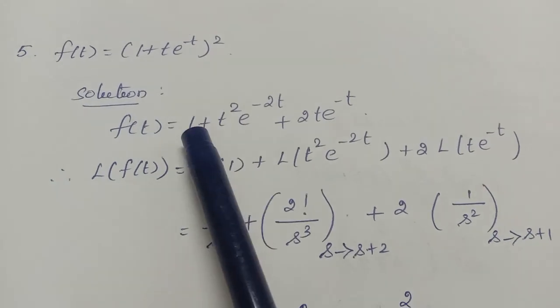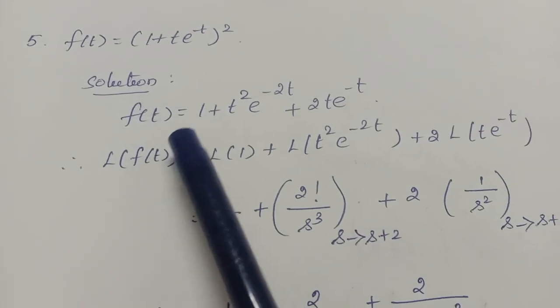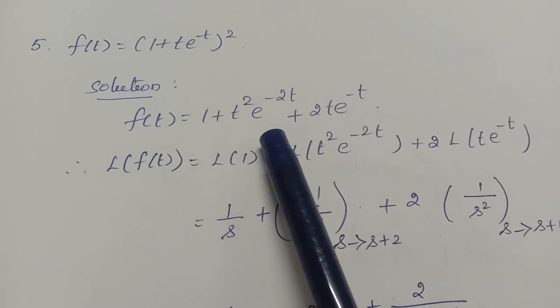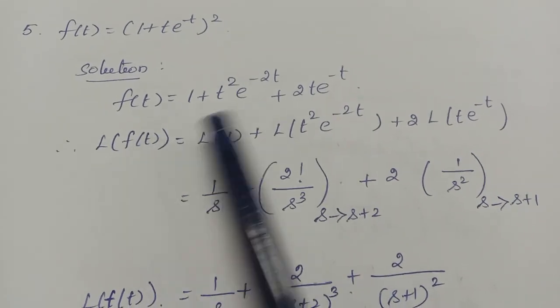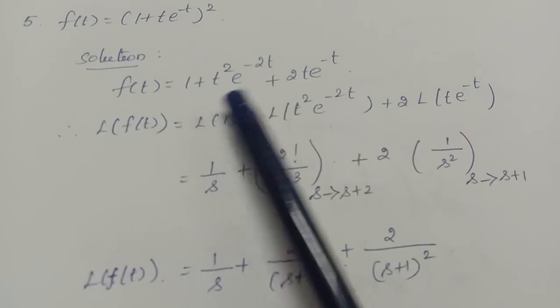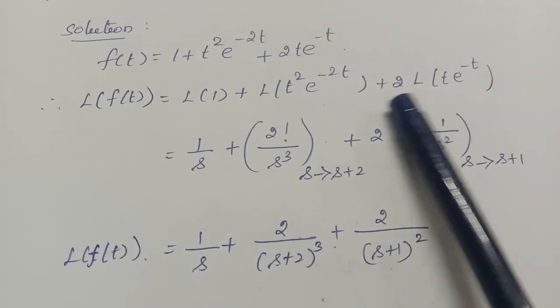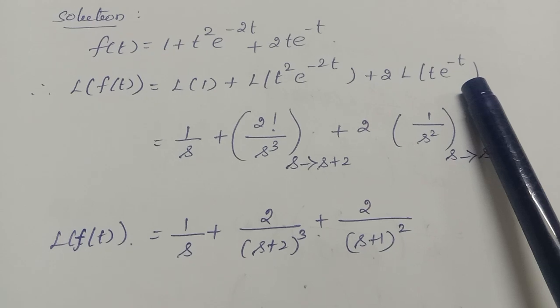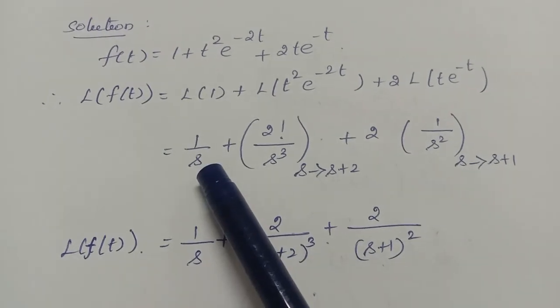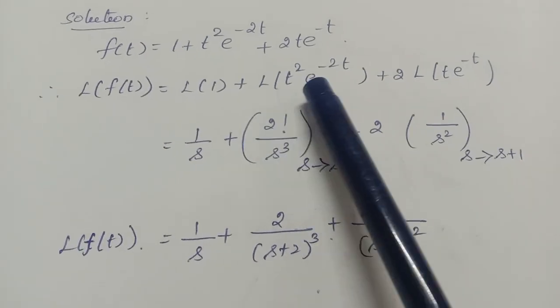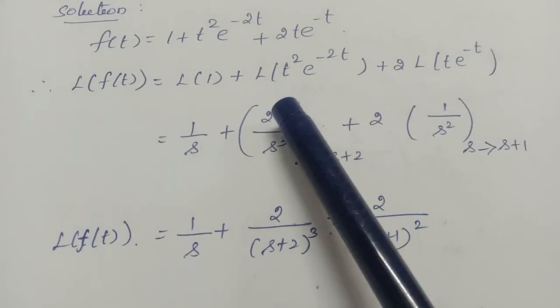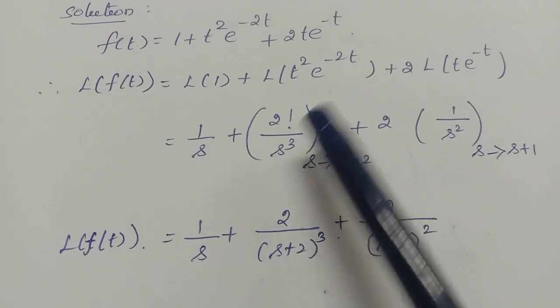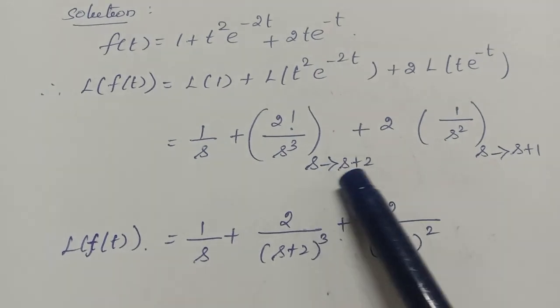Okay, now we expand this by using the a plus b the whole square formula. So 1 plus t square e power minus 2t plus 2t e power minus t. Now you take Laplace on both sides. So Laplace of 1 plus Laplace of t square e power minus 2t plus 2 into Laplace of t e power minus t. Laplace of 1 is 1 by s. Here write Laplace of t square. T square means what? 2 factorial by s cube. In that one you have to substitute s equal to s plus 2.